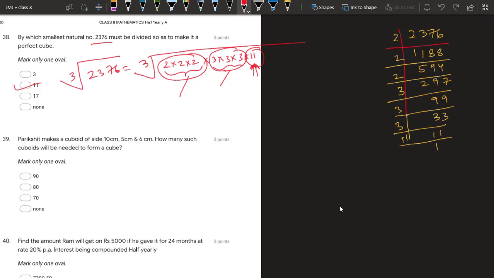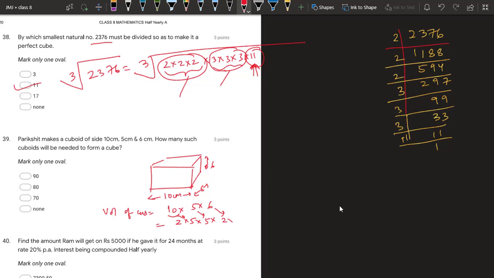Question number 39. Parikshit makes a cuboid of sides 10 centimeter, 5 centimeter and 6 centimeter. How many such cuboids will he be needing for making a cube? So again, let's try to find the volume of the cuboid. Volume of cuboid is equal to length into breadth into height, that is 10 into 5 into 6. This 10 is 2 into 5, this 5 is 5 only, and this 6 can be written as 2 into 3.